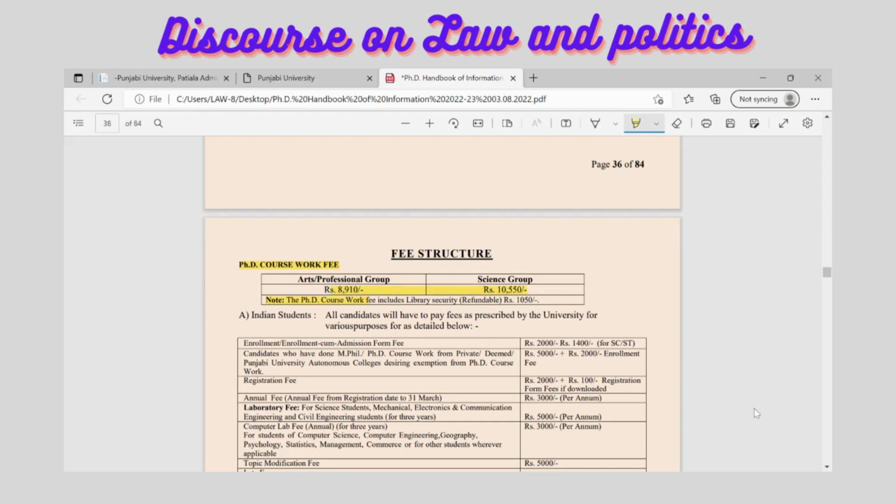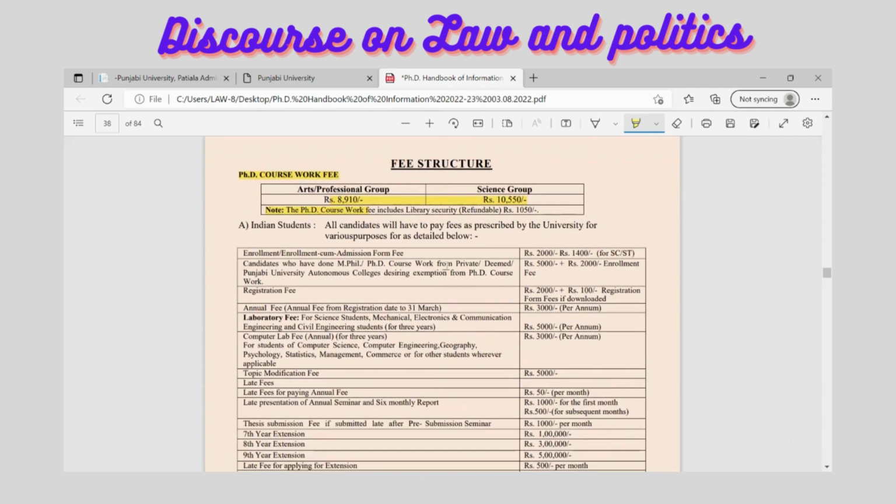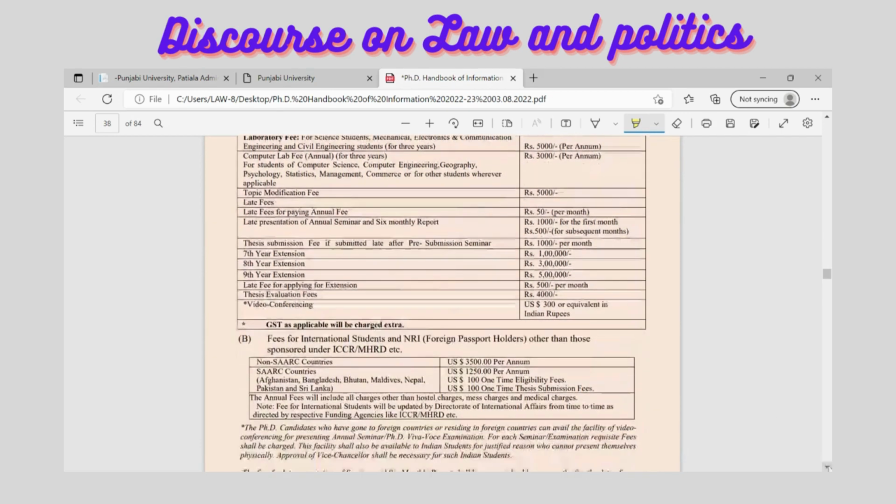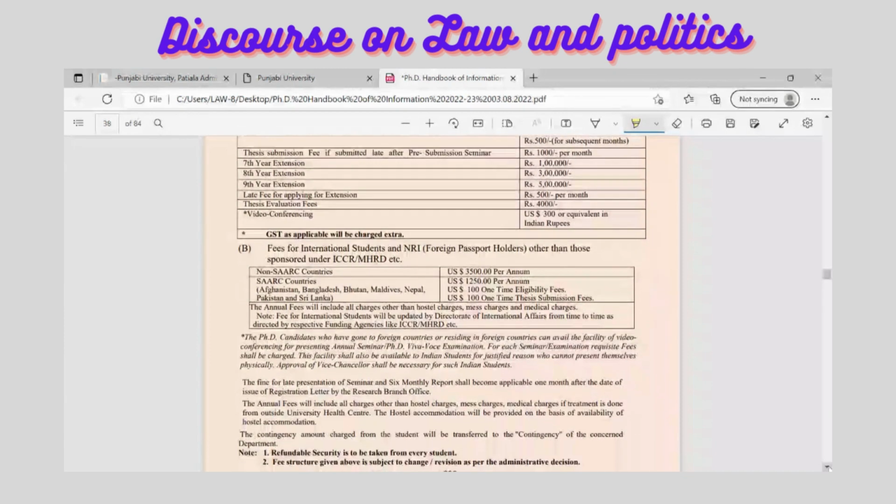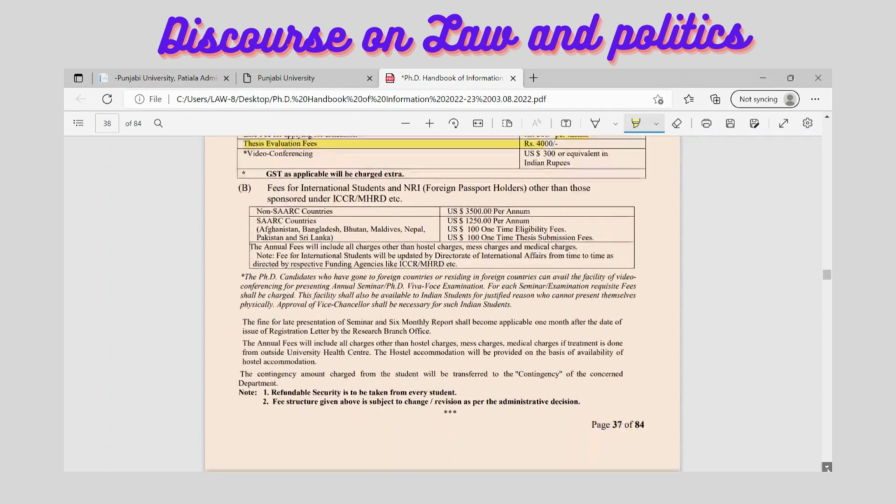So for law students, they need to pay 8,910 rupees as part of the PhD coursework. Apart from that, the other fee structure has been given, like video conferencing and all these things. For foreigners, the PhD thesis evaluation fee would be 4,000 rupees. These are the details given with respect to the fee structure here.